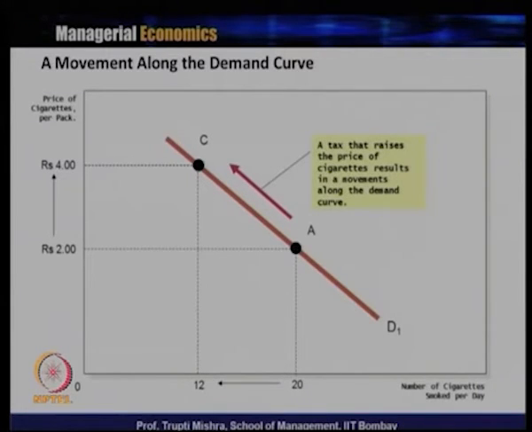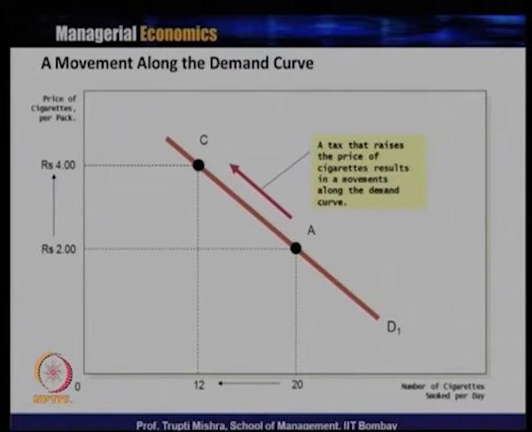So in this typical graph, if you look at it, the price is again represented on the y axis, and the quantity, the number of cigarettes smoked per day, is represented on the x axis. The demand curve is D1. When the price is 2, the quantity demanded is 20, corresponding to point A, and when there is an imposition of tax, that leads to an increase in the price from 2 rupees to 4 rupees. Following the law of demand, there is a decrease in the quantity demanded from 20 units to 12 units.